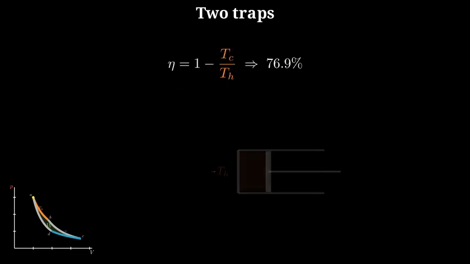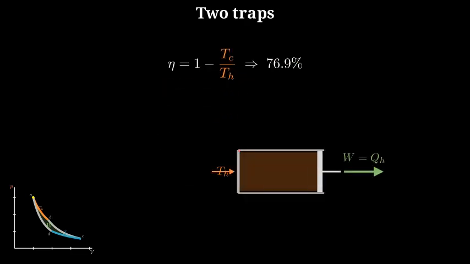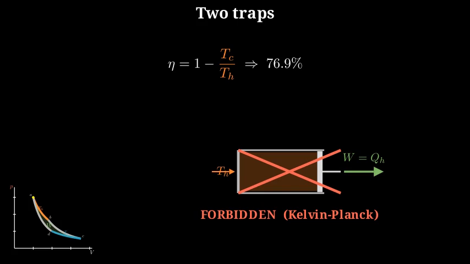Trap 2, dreaming of 100%, all heat to work, dumping nothing. Here's why you can't. To start the next cycle you must squeeze the gas back down while it's cold, strokes 3 and 4 of the loop you watched, and cooling it hands heat to the cold reservoir. You're always forced to reject QC. That's the Kelvin-Planck law. A 100% engine isn't hard to build, it's illegal.